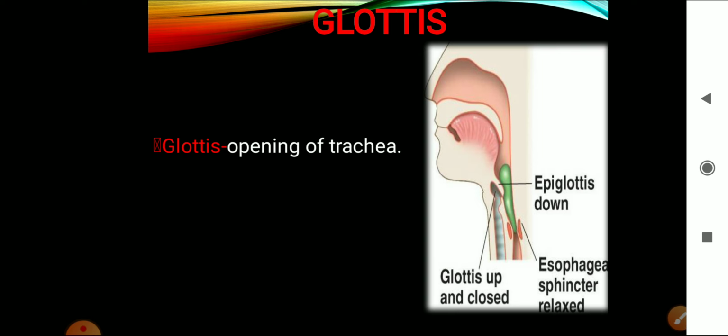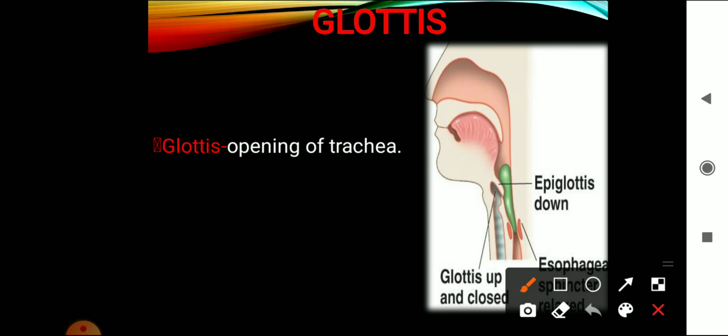Now coming to the next, that is the glottis. Glottis is nothing but the opening of the trachea. Hope you all know that the respiratory system and the digestive system are found front and back. Here you can see, this is the respiratory system and this is the digestive system.